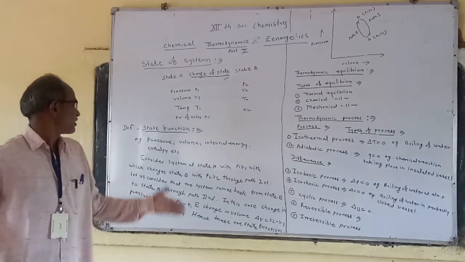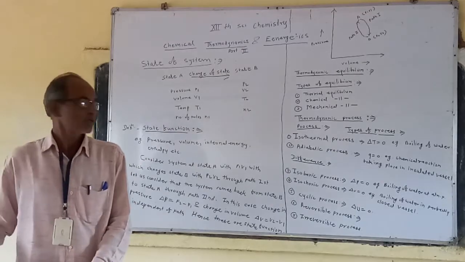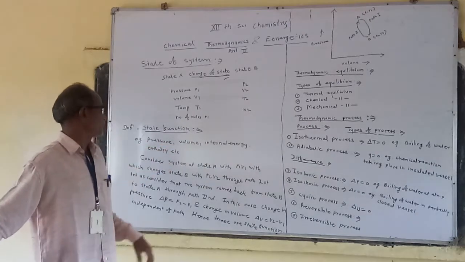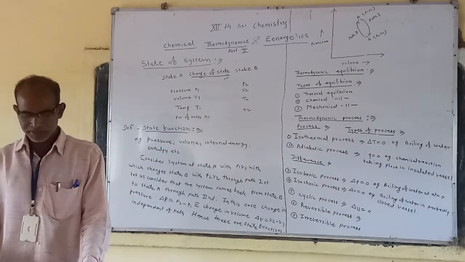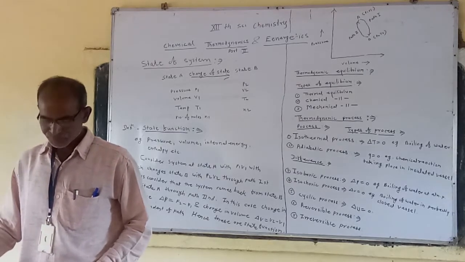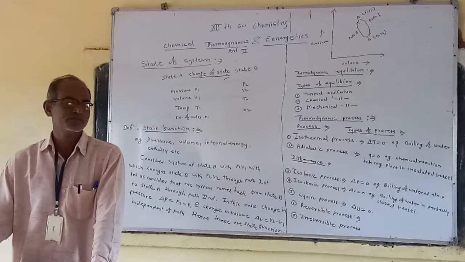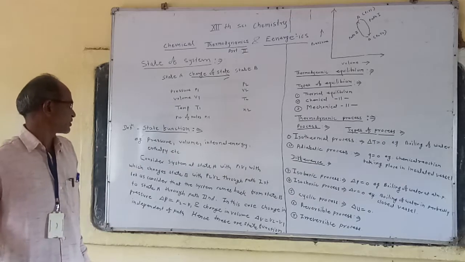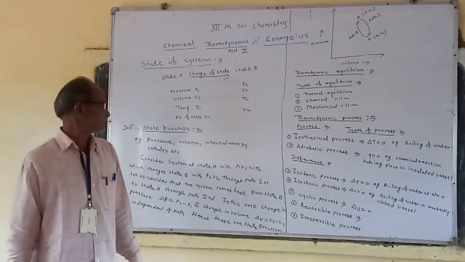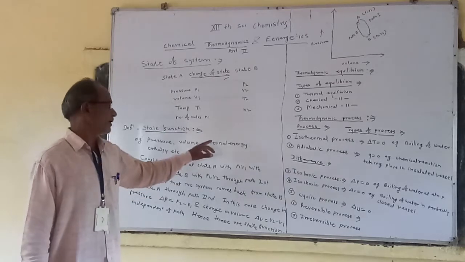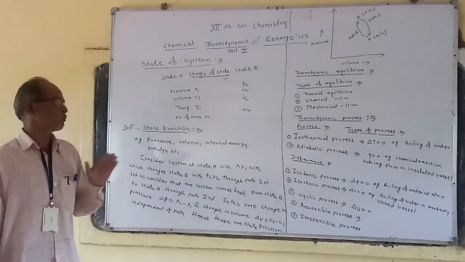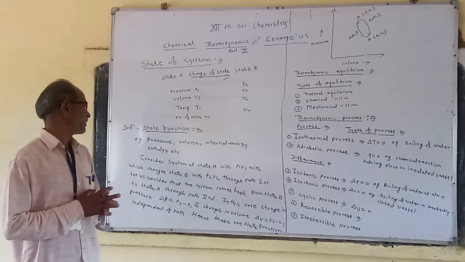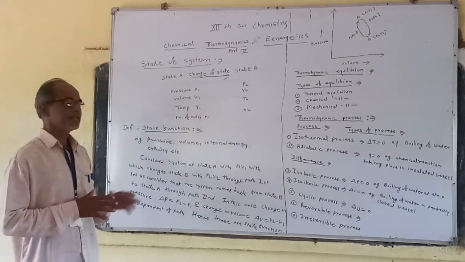Same way, different properties like pressure, volume, internal energy, enthalpy can be determined. The pressure at final state minus pressure at initial state, volume at final state minus volume at initial state, internal energy, that is U2 minus U1, internal energy at final state minus internal energy at initial state. Same way, enthalpy.